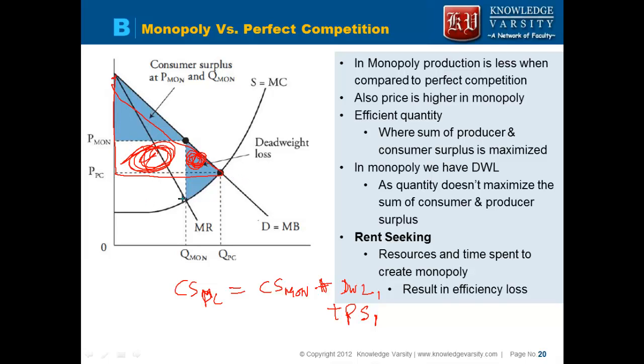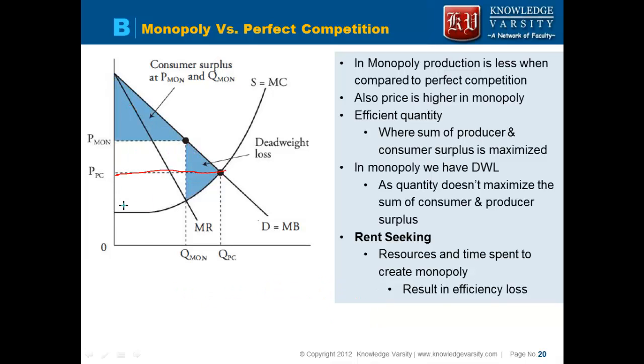Now the producer surplus has increased. In the case of perfect competition, this was the price, this was the producer surplus. Now what has happened is the producer surplus has become higher, and producer is losing this amount. Note that this is much more than this, so producer is very happy. Who is sad? Consumer is sad.